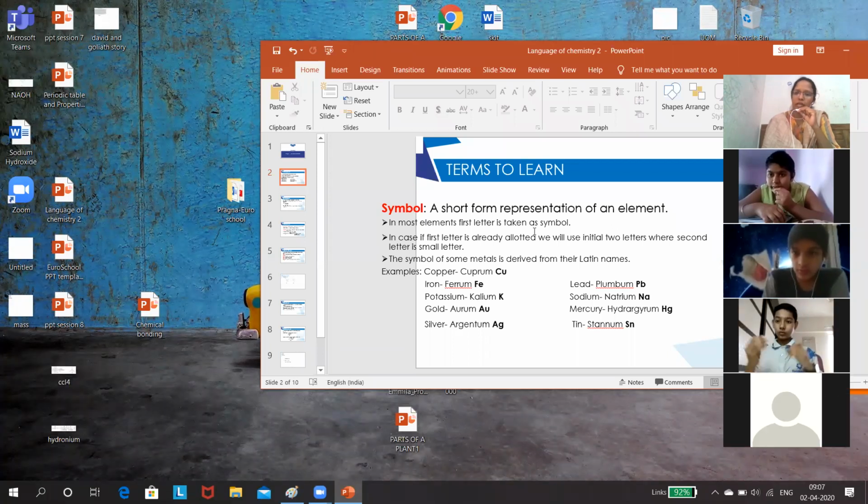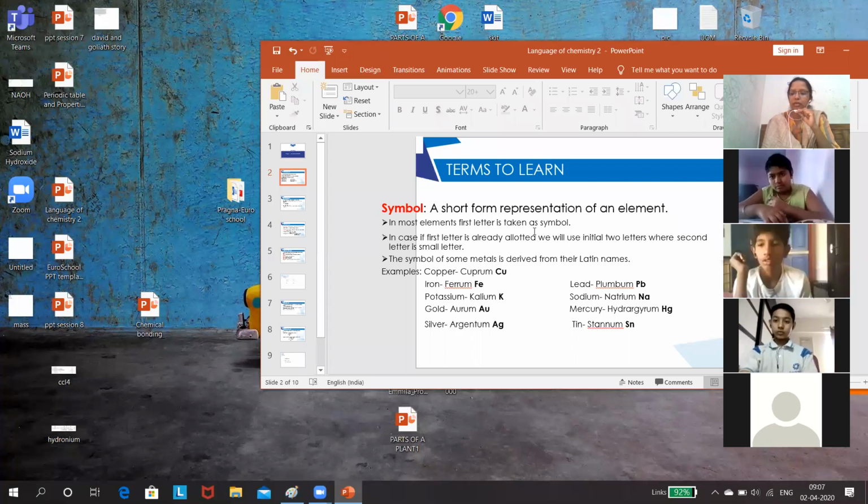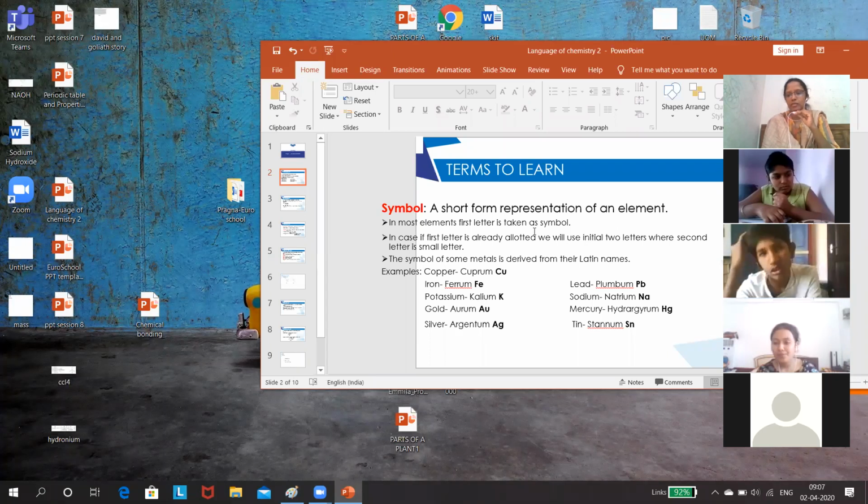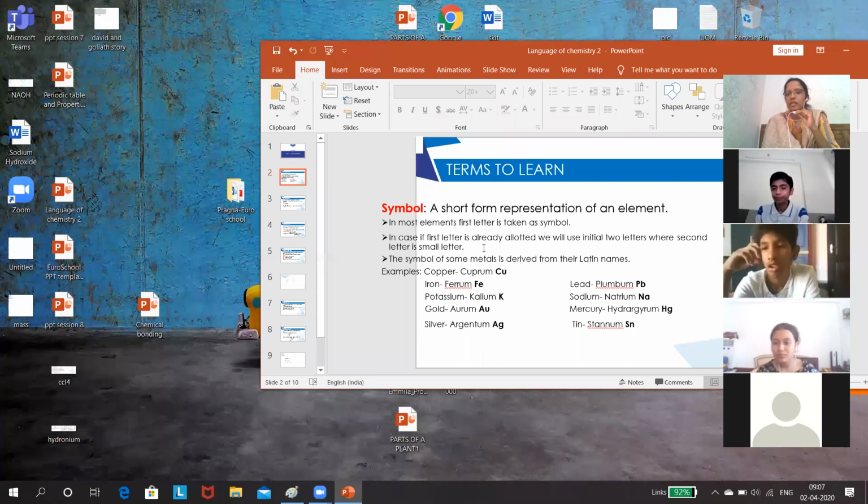Hydrogen, oxygen. Zinc, we are taking two letters. Nitrogen, oxygen, carbon, fluorine, sulfur, boron. Yes, good. And in some cases where the first letter is already taken, we will take the initial two letters, in which the first letter will be capital and the second letter will be a small letter.